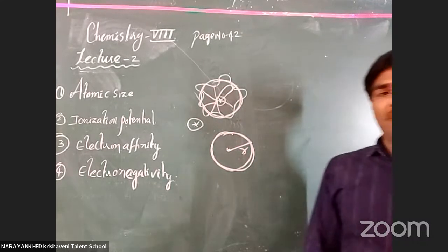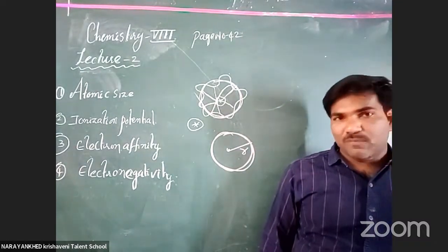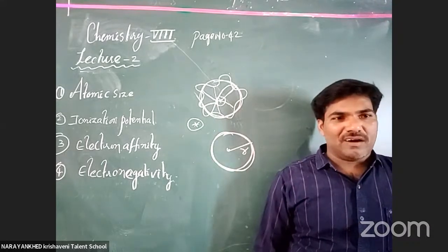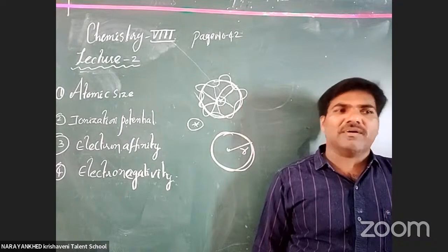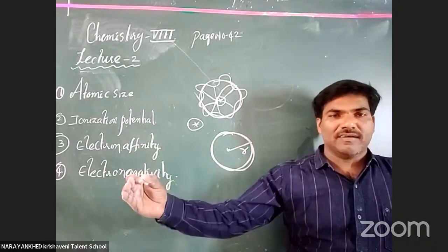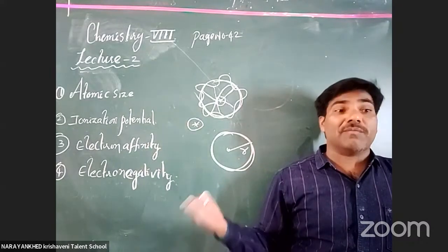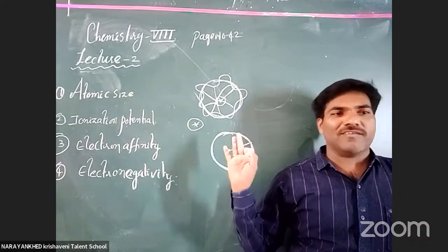Finding the atomic size is not a possible task. It is a probability task. Atomic radius is also not a possible task. Probability is nothing but may or may not. We said it is only a possibility.